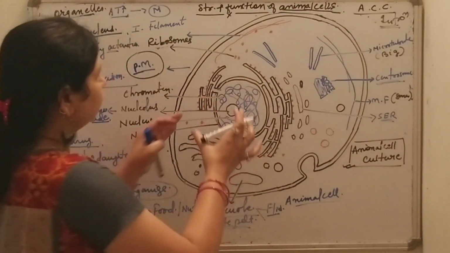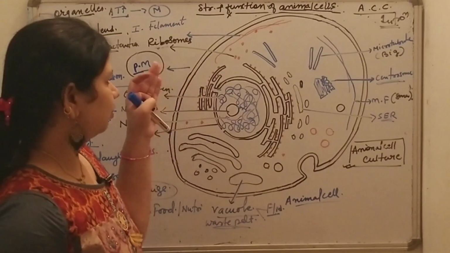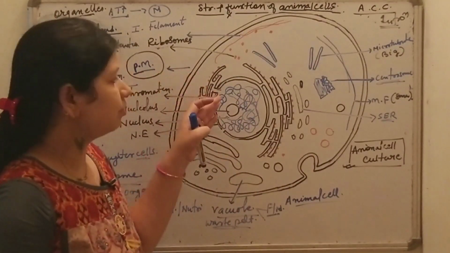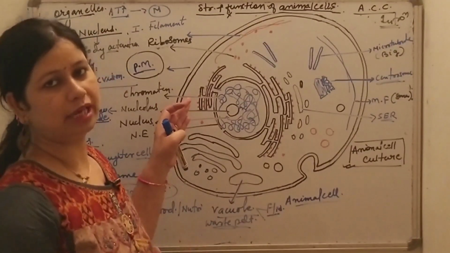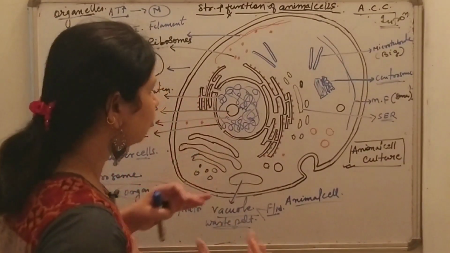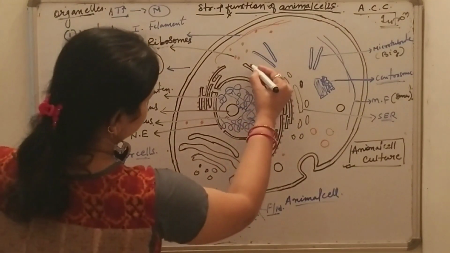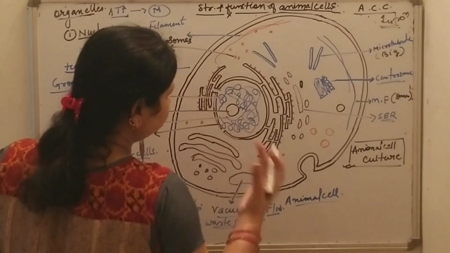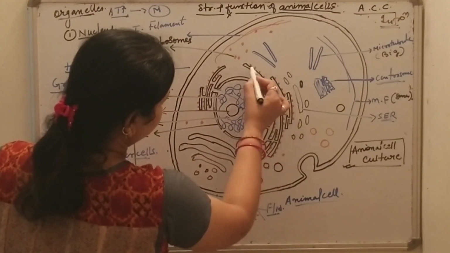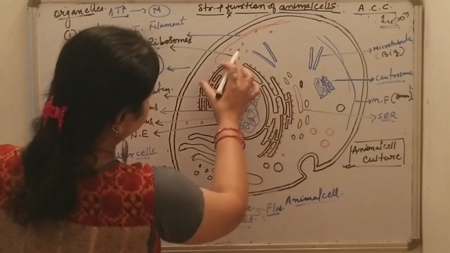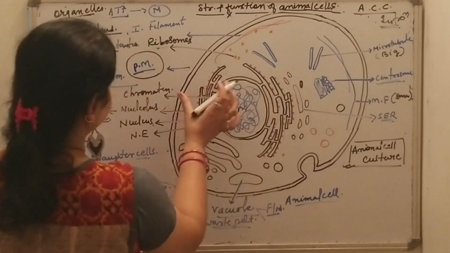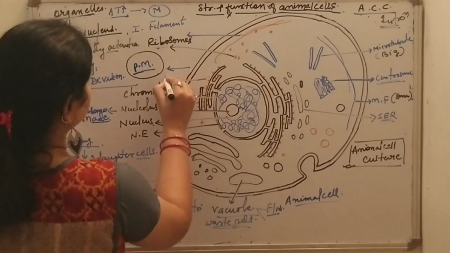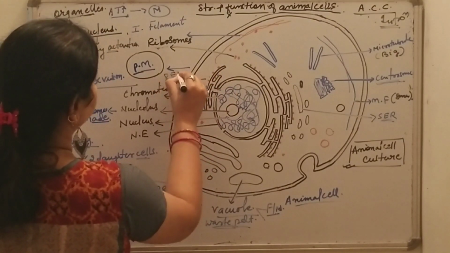On the basis of ribosome presence, the endoplasmic reticulum can be divided into two types, rough endoplasmic reticulum as well as smooth endoplasmic reticulum. Here you can see the type of endoplasmic reticulum on whose membrane the ribosomes are present, the red color ribosomes. This type is known as rough endoplasmic reticulum.